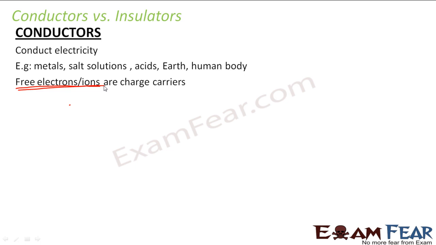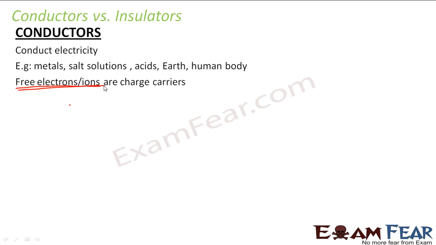In metals, the electronic configuration is such that the electron in the outermost shell is free. That electron is not very tightly bound to the nucleus, so when it gets an opportunity to jump somewhere, it jumps. So these electrons or ions are all free to move around.